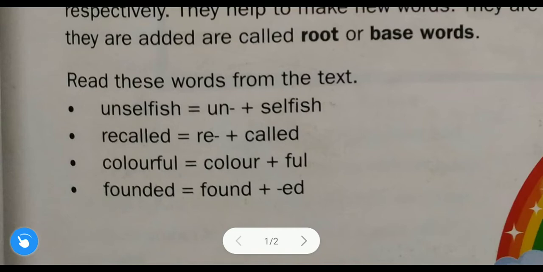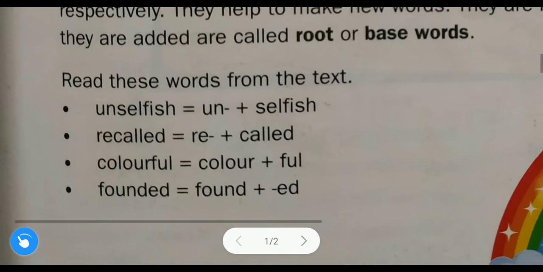Next example. This color is the base word, or you can say root. Full is a suffix, this is not a prefix. If you add full to this word at the end of this word, then you will get the new word colorful. Understood? Color is the root and full is the suffix. This is not a prefix, this is a suffix because we add it at the end of this word.